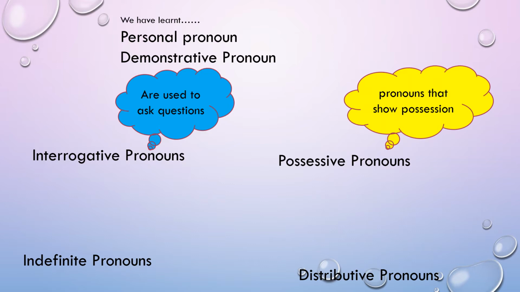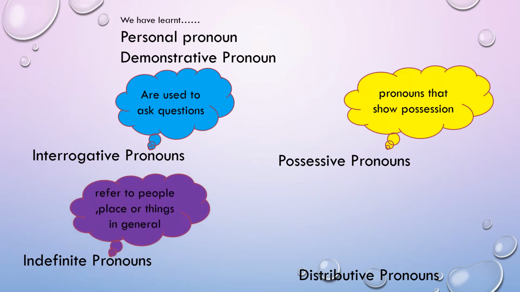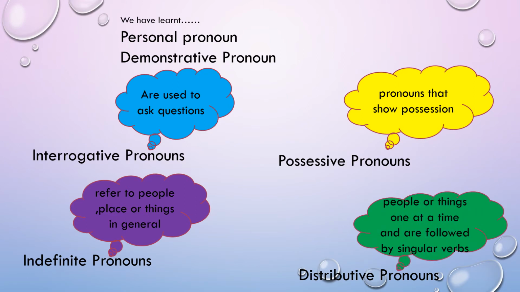Possessive pronouns are pronouns that show possession. Indefinite pronouns refer to people, places, or things in general. And distributive pronouns refer to people or things one at a time and are followed by singular verbs. Let us learn these four pronouns in detail.